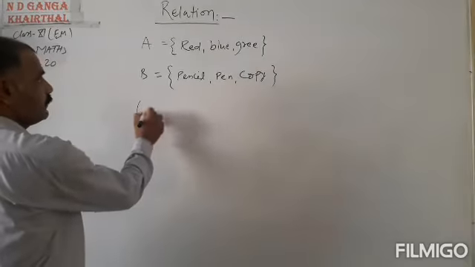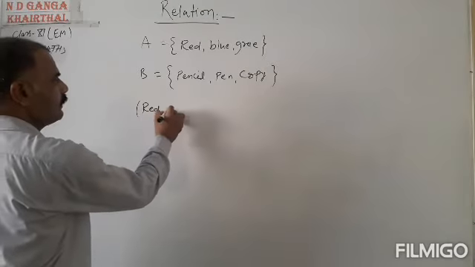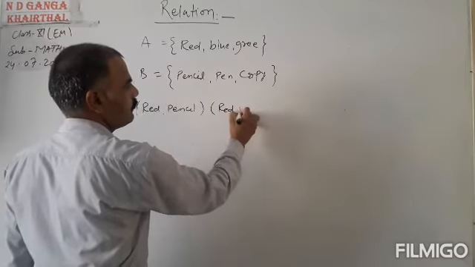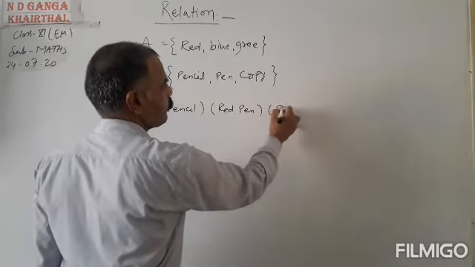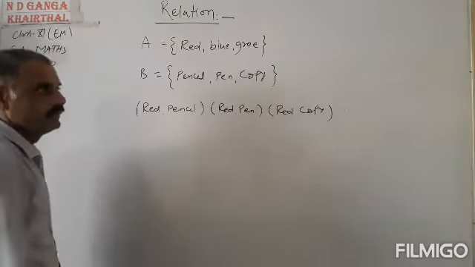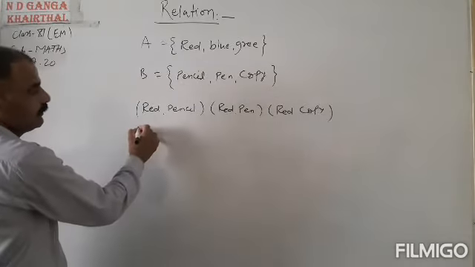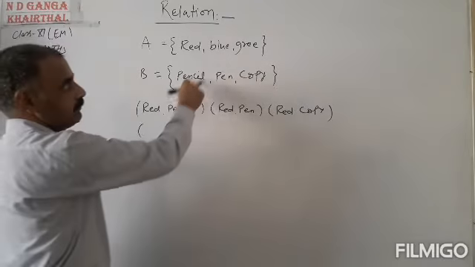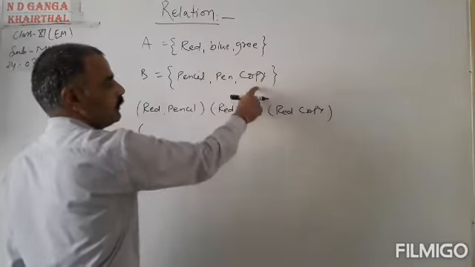Now if I say red pencil, red pen and then red copy. Okay. Now let us take another pair, that is blue with pencil, blue with pen and blue with copy.